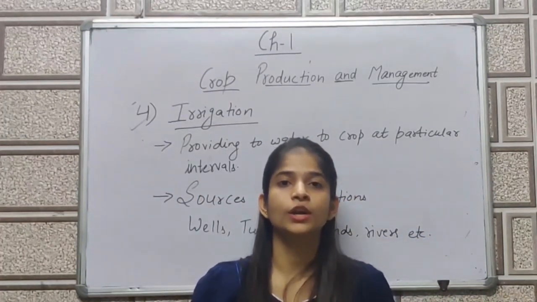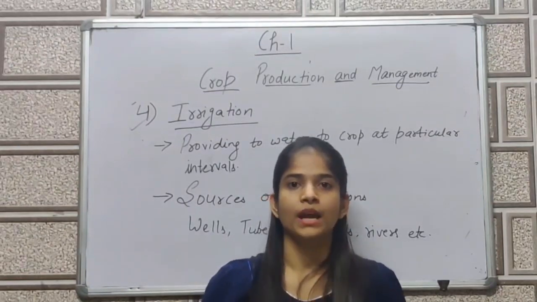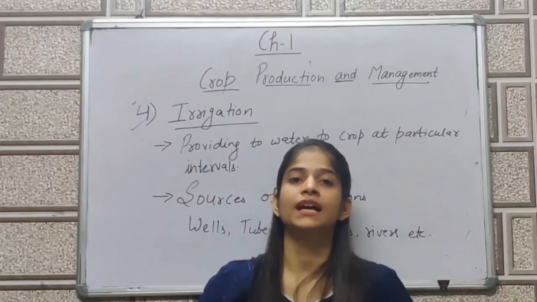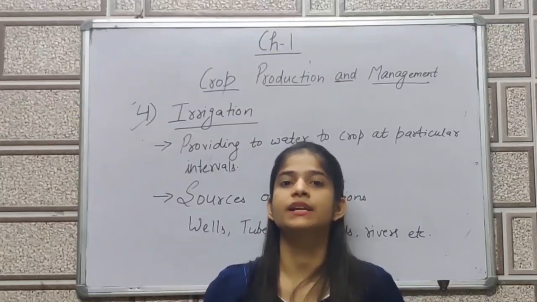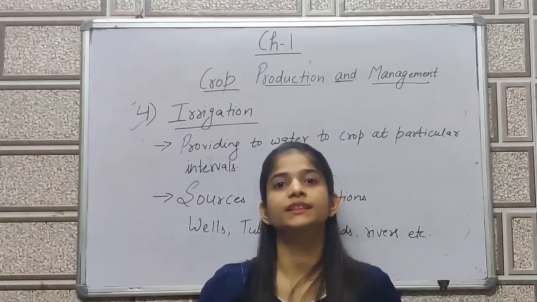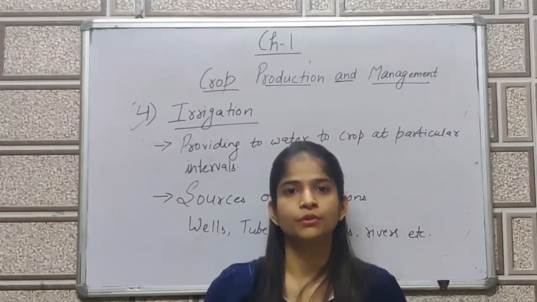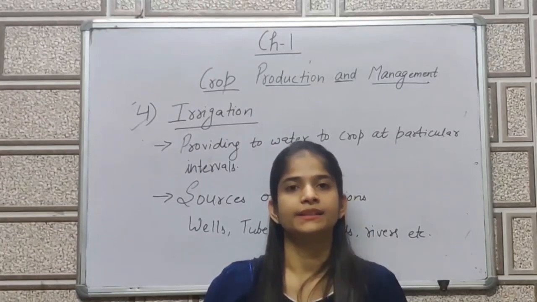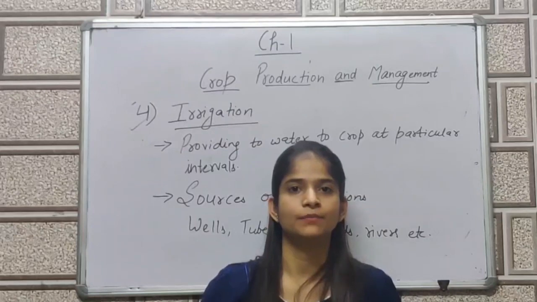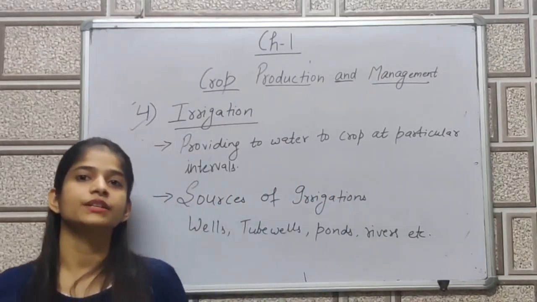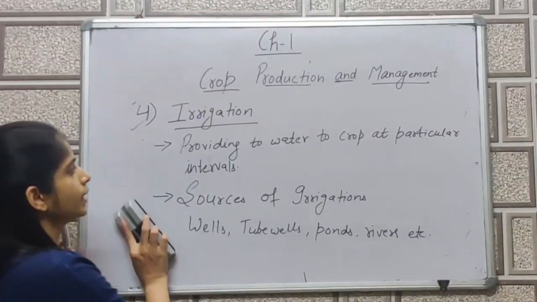So irrigation is what? Providing water at particular interval or at specific interval. And how we have to provide water? For that we have different techniques. So the techniques are divided into two areas, traditional techniques and modern techniques. We will discuss the modern techniques. For traditional techniques you just have to look into the book, the names or the system. I'll discuss one or two of the traditional techniques, and the most important is the modern techniques. So basically, irrigation is the process of providing water at particular interval.